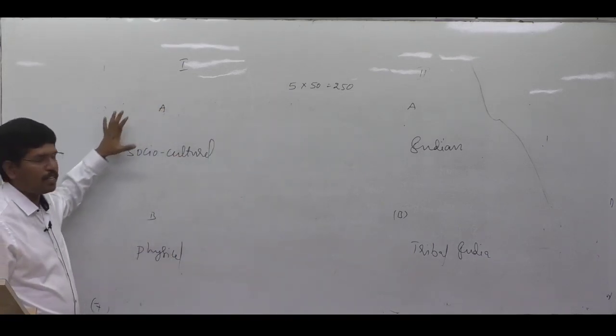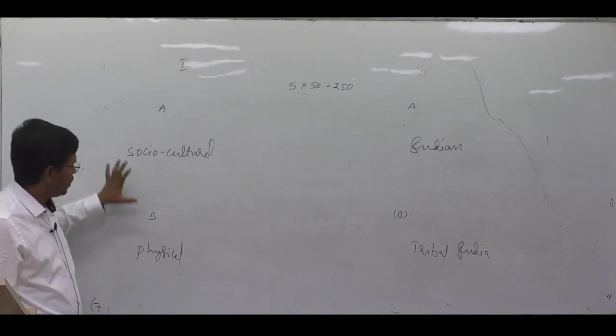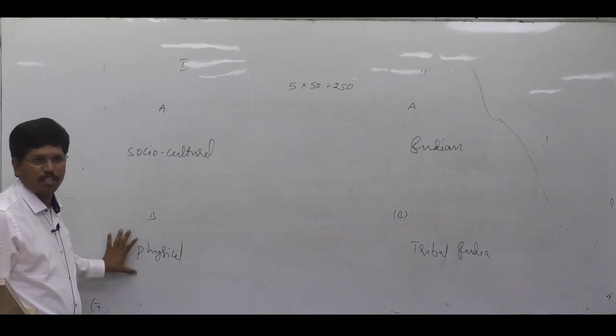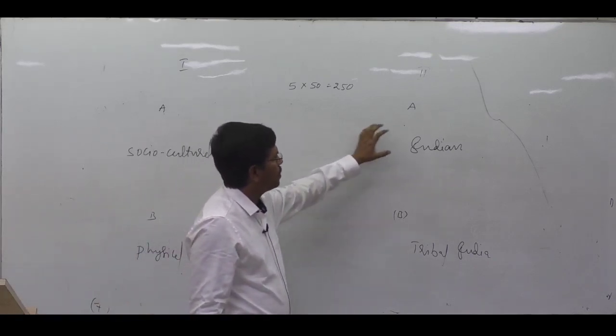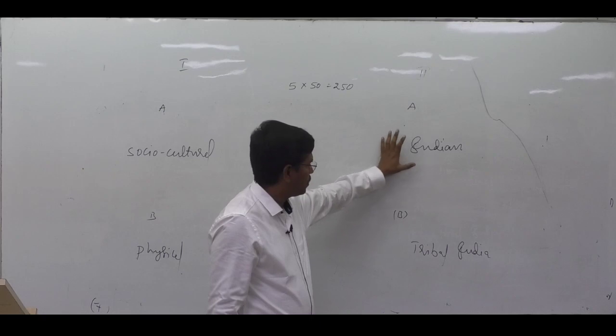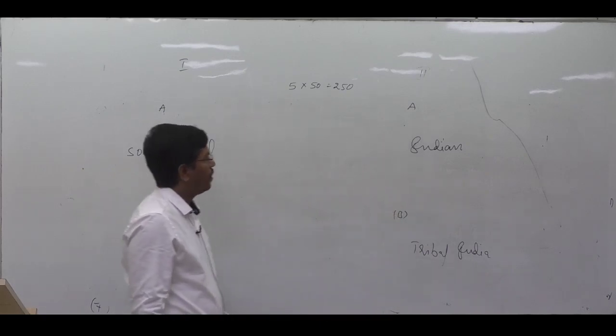In paper 1, Section A, questions from socio-cultural anthropology will be given. In Section B, questions from physical anthropology. In paper 2, Section A, questions from Indian society. In paper 2, Section B, questions from tribal India will be given.